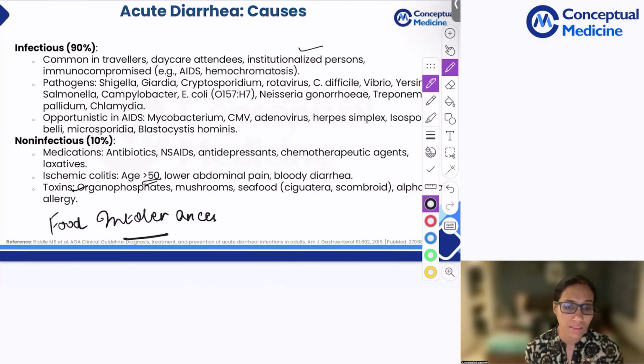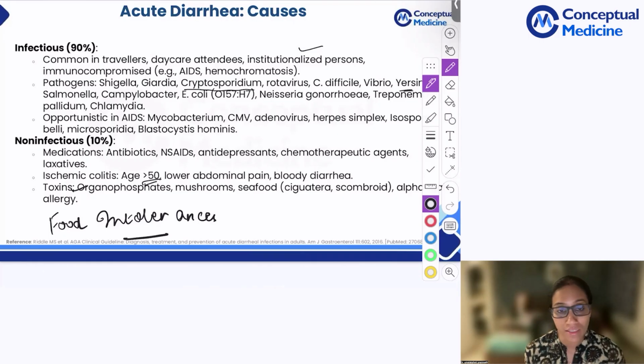these, Cryptosporidium, Giardia. Most common cause of acute infectious diarrhea will always be a virus. So it is not the bacteria. That is why you don't have to give any antibiotics because most of them are self-limiting. Okay, exposure to seafood, you have Vibrio, hepatitis A as well, which is common.